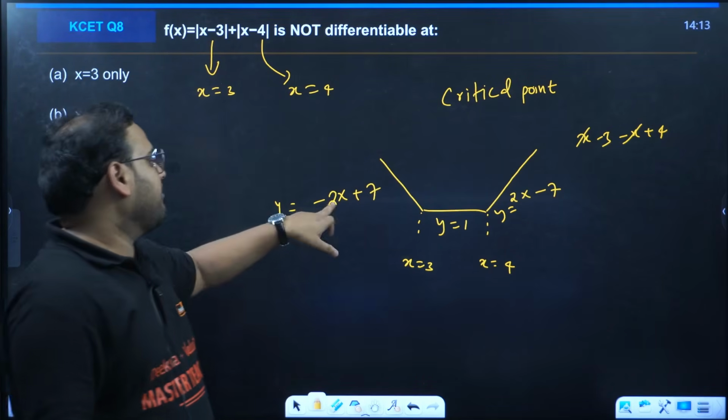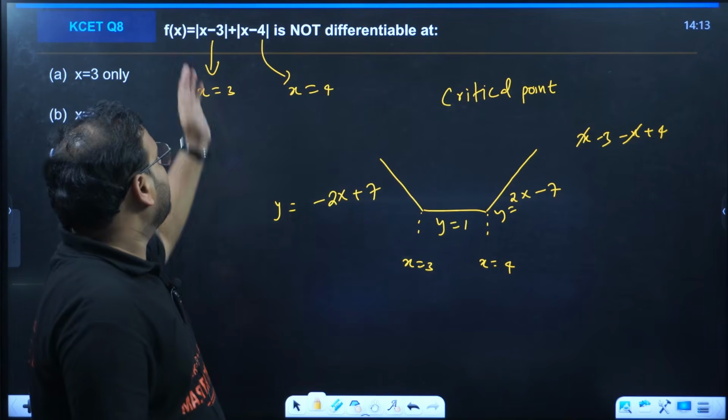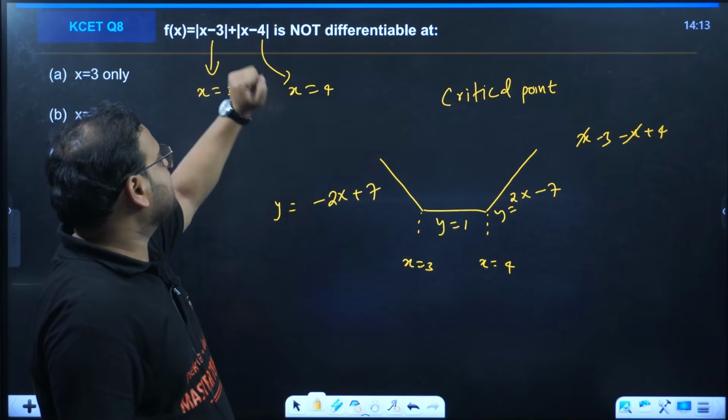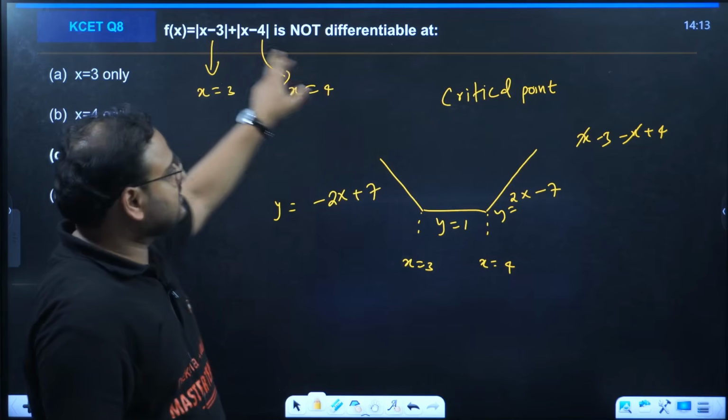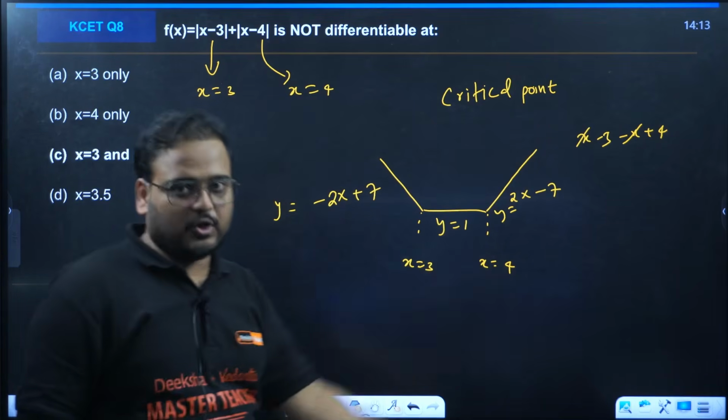It becomes minus 2x plus 7. 3 plus 4 is plus 7. After 3, this will be positive, this will be negative. So x minus 3 minus x plus 4. So x and x cancel, and minus 3 plus 4 is 1. That is y equal to 1, the constant line, the horizontal line.